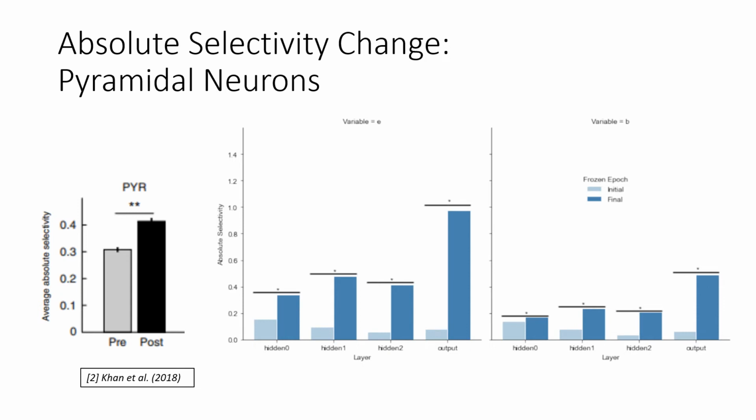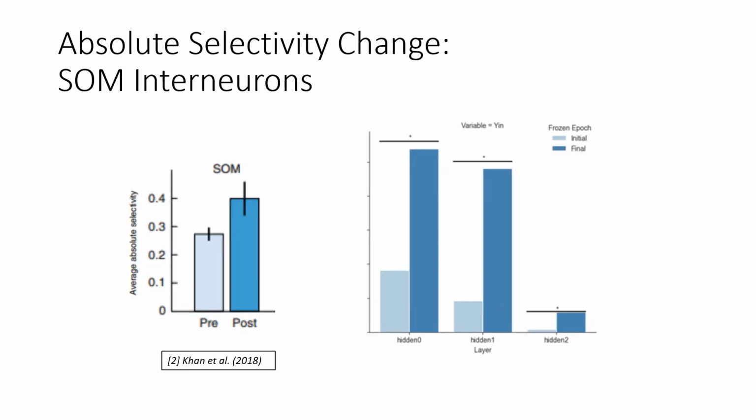Both the event rate and the burst rate, which are the two parameters that contribute towards the pyramidal firing rate, increase their selectivity. This replicates the behavior seen in Condylis et al. For both the feedback alignment models and the backprop model, these results were the same. As you can see in Condylis et al, there is an increase in the absolute selectivity with learning in some interneurons, though this is not significant, and this is again replicated in both models of burst CCN studied.